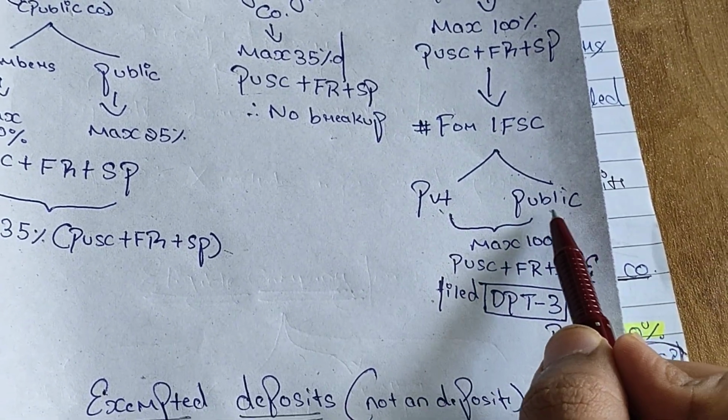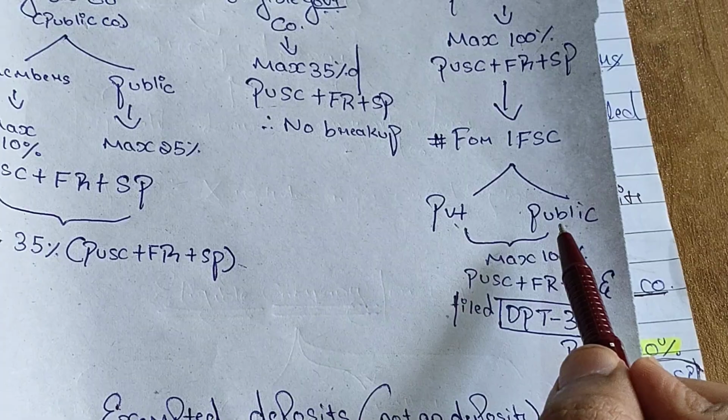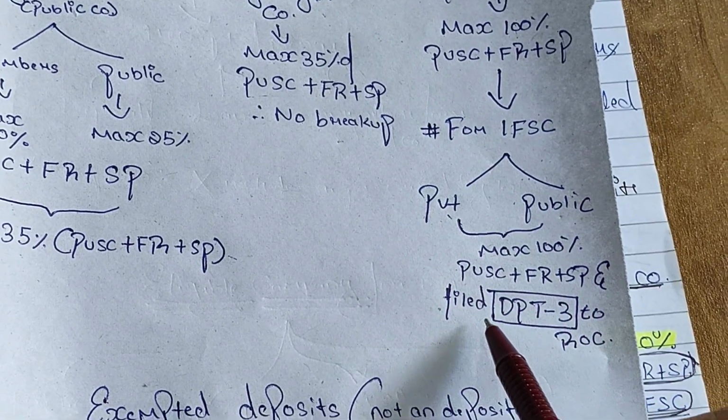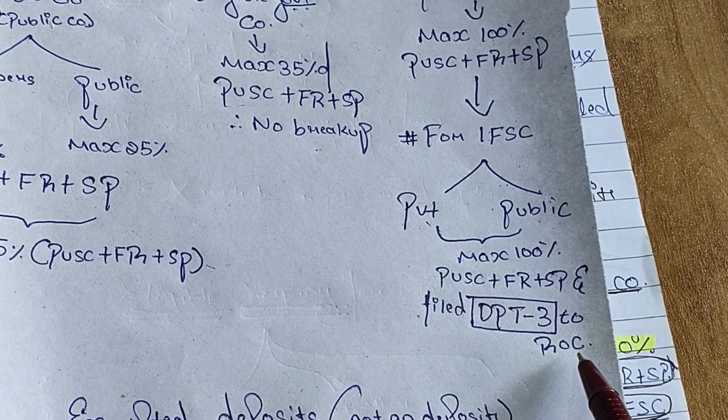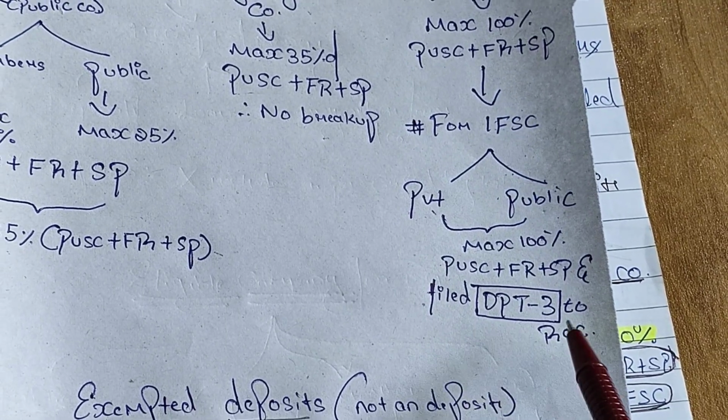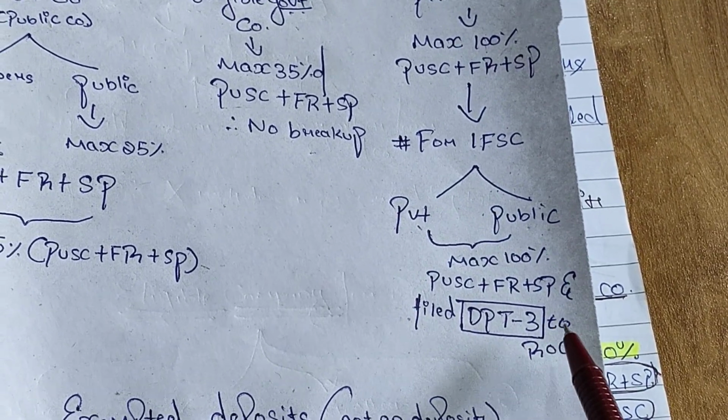But if you are accepting deposits from the public, you must file Form DPT-3 with the ROC within 30 days of accepting deposits from the public.